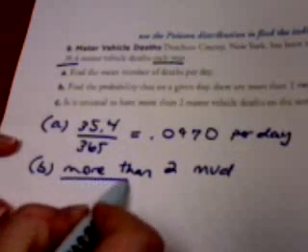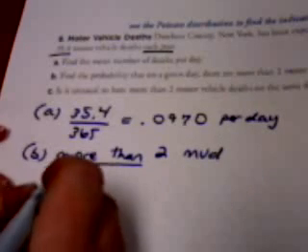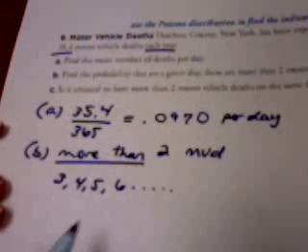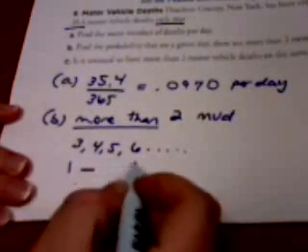Well, this goes back to figuring out whether you're doing PDF or CDF. More than 2 is obviously looking for a range. Well, you don't have an upper limit for a Poisson distribution, unlike what you do in binomial. With binomial, you have a sample size, and you're not going to exceed that sample size. For a Poisson distribution, it can go on to infinity. So obviously, you have to figure out how to do that. But more than 2 means 3, 4, 5, 6, on and on, forever. Again, because you're doing more than, and the calculator only does less than, we have to do 1 minus.